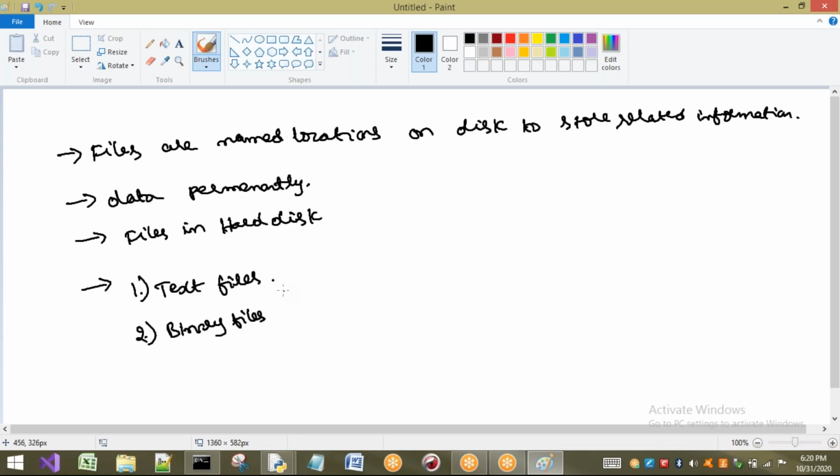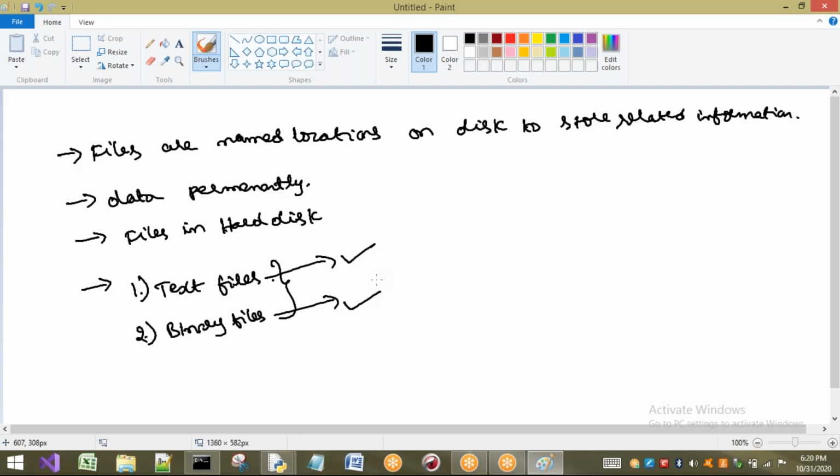Now in our file handling concept, I am going to show you how to handle these two types of files. One is text file, another one is binary file. So how to handle this one and how to handle this one. Let us see with clear and neat examples. So first I will show you how to handle the text files. Later, after completing all the concepts of text files, I will go to the concept of binary files.